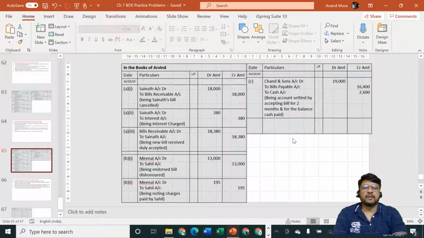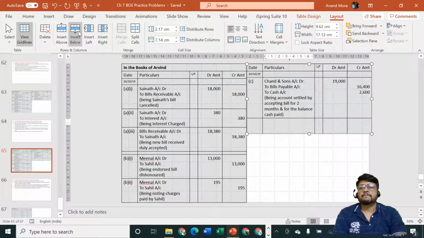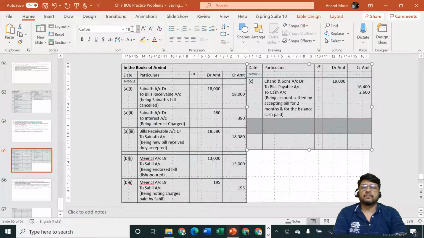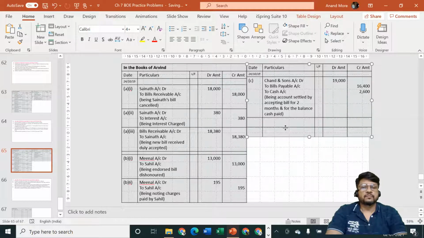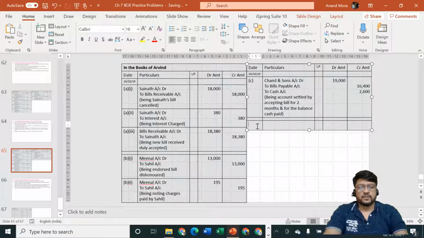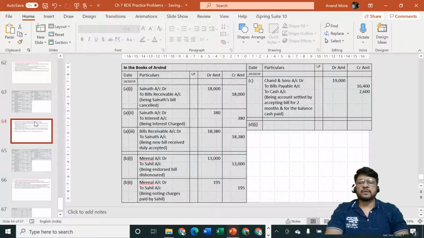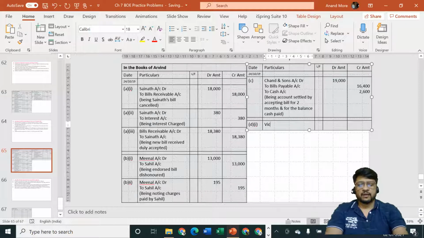Let me consider point number D here. In this, the first entry for the purpose of dishonor of the discounted bill will be for Vidya. So Vidya is our debtor and money will get out of our bank account.